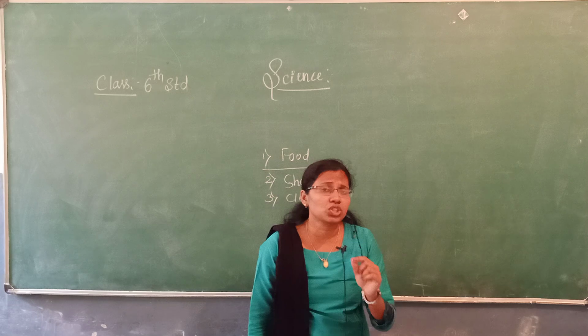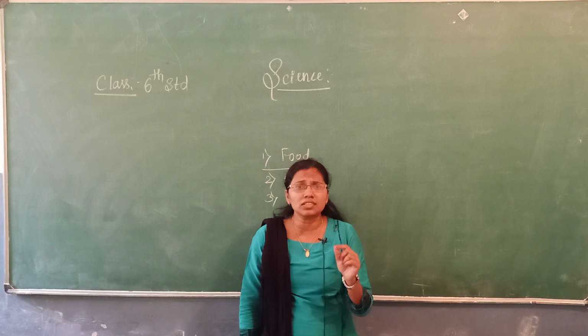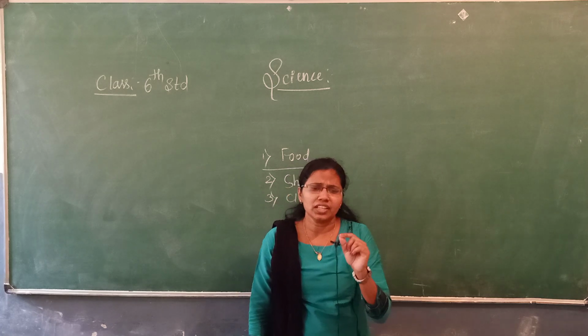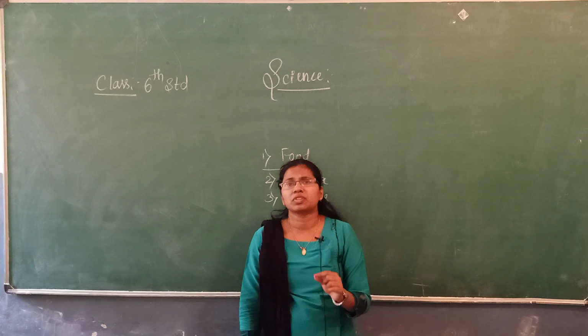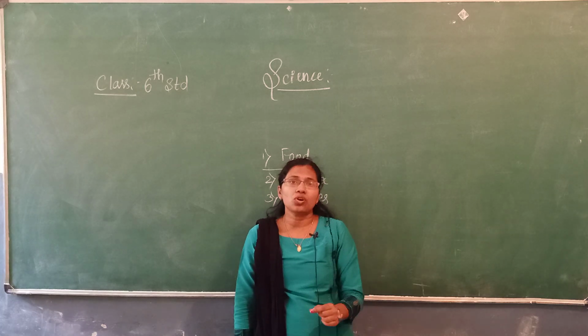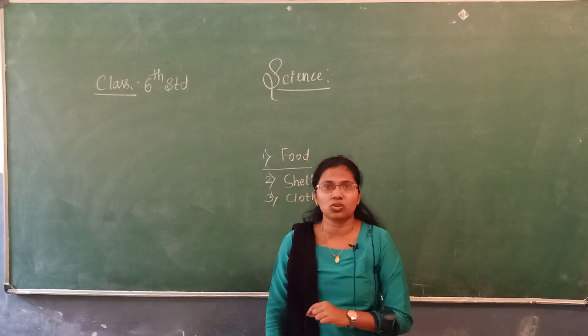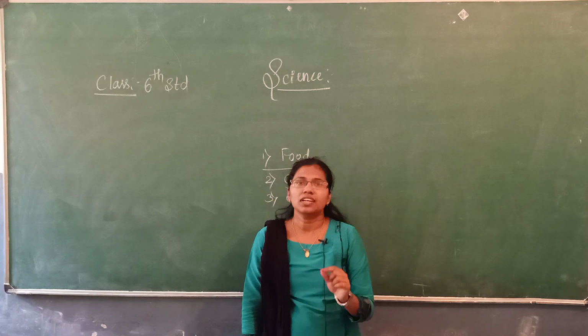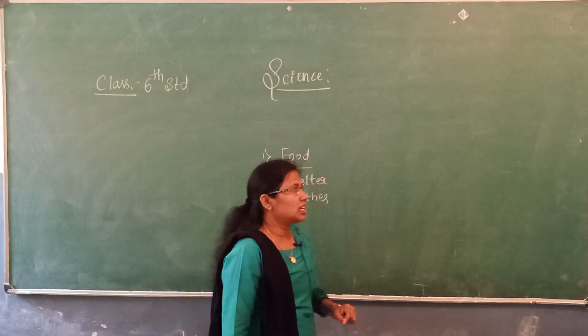What is this food made up of? Where does this food come from? That means, what are the sources of the food? To know answers for these questions, let us start the first chapter in science, that is food.